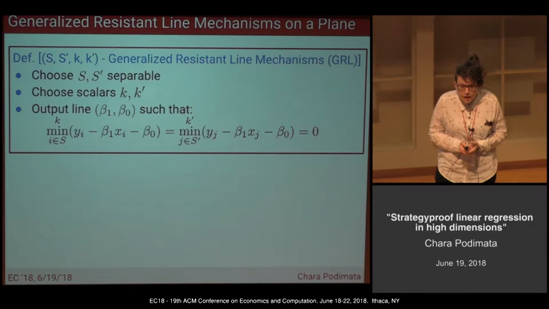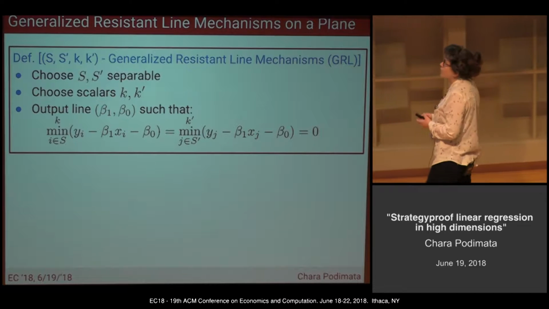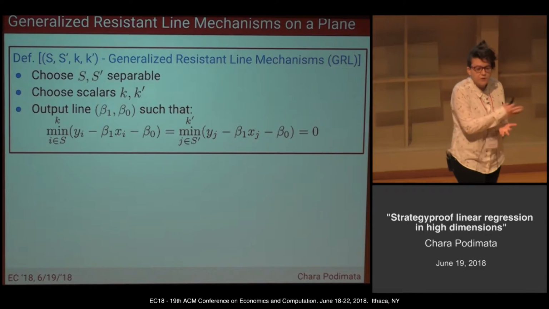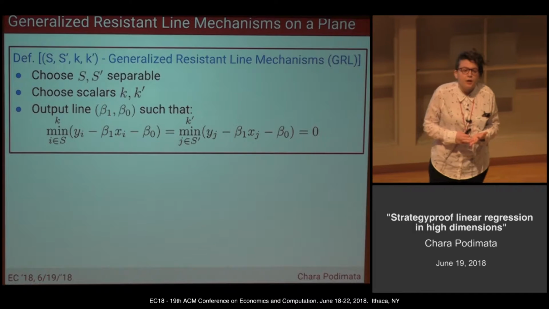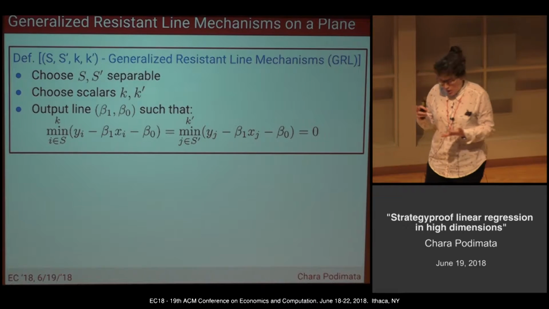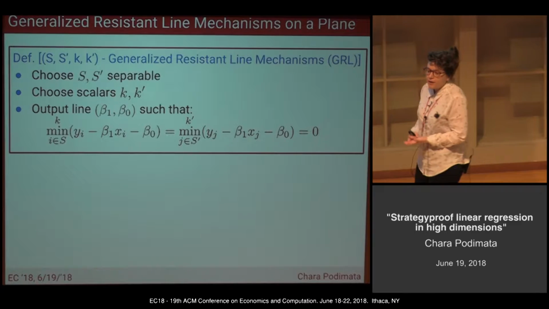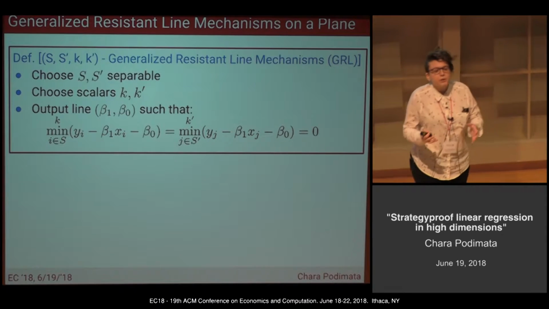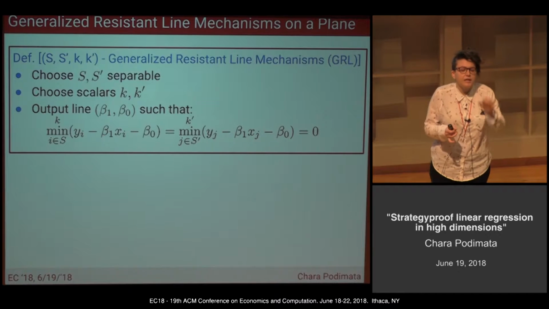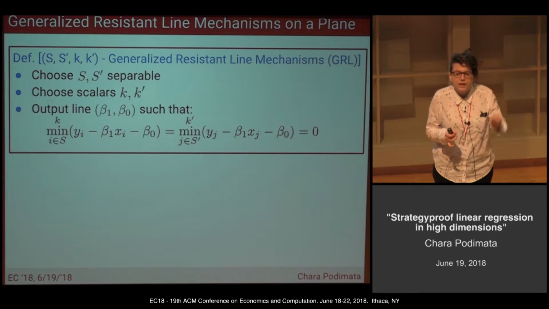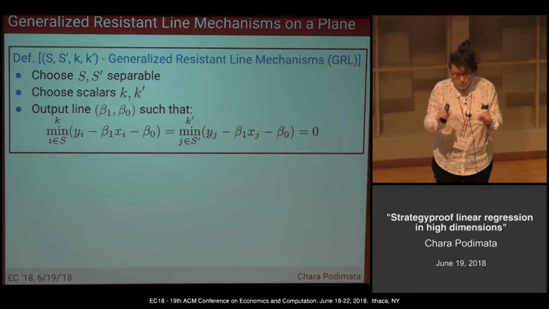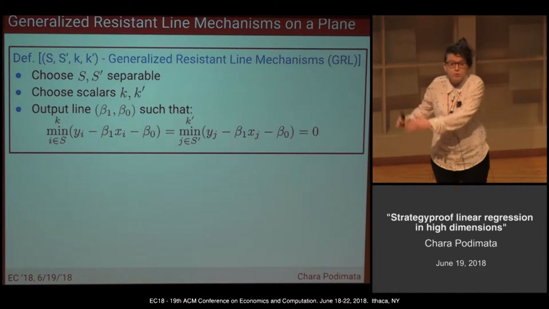They are lines that are parameterized with two sets, S and S prime, which we choose with respect to just the publicly verifiable part of the data set, and two scalars, K and K prime. And now, what is the output line? The output line is simply the line that makes the kth minimum residual from set S equal to the K prime residual of set S prime, equal to 0.